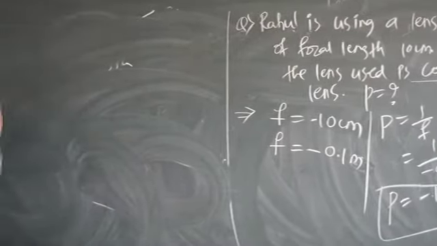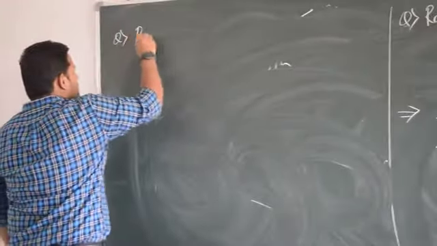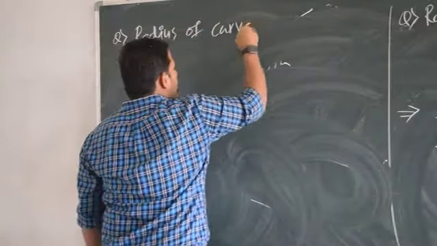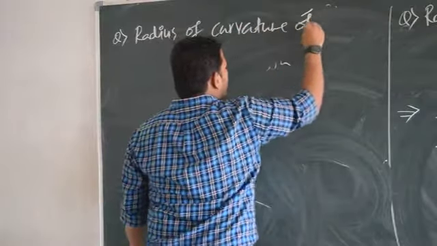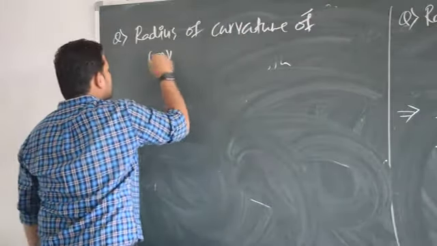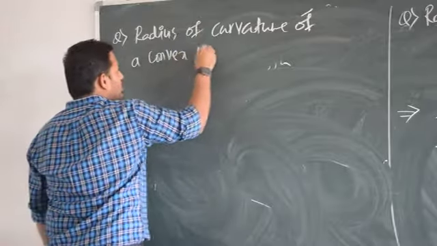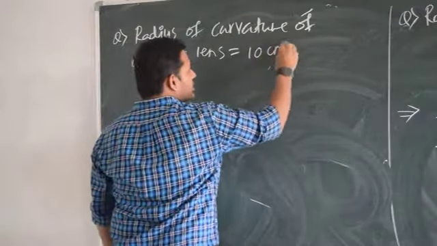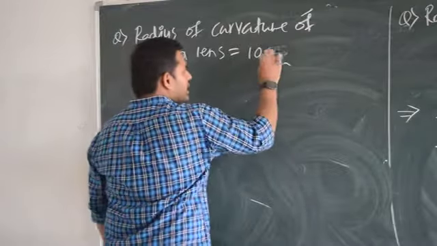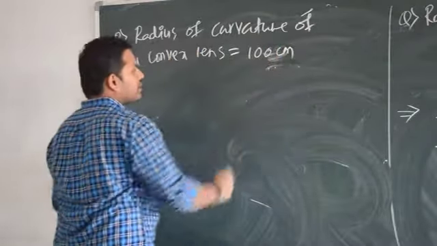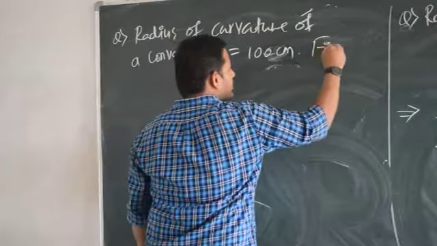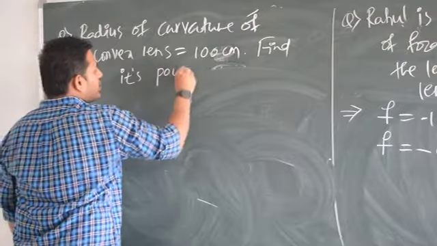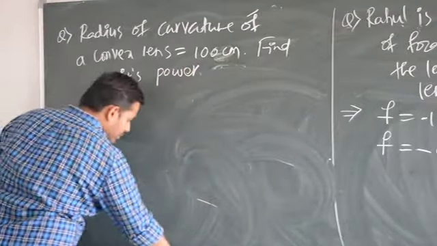Please do this. Radius of curvature of a convex lens is equal to, let me take it as 10 centimeter. Let me take 100 centimeter. No issue. Okay, 100 centimeter. Find its power. Now you may say, sir, focal length is not given. How to calculate the power?